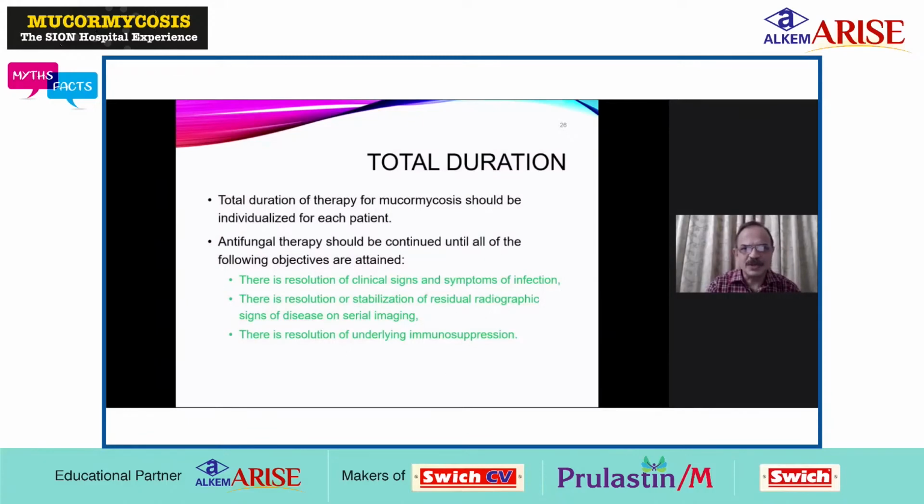So what should be the total duration of treatment? The total duration of therapy for mucormycosis should be individualized for each patient. Antifungal therapy should be continued until all of the following objectives are attained. There is resolution of clinical signs and symptoms of infection. There is resolution or stabilization of residual radiographic signs of disease on serial imaging, or there is resolution of underlying immunosuppression.